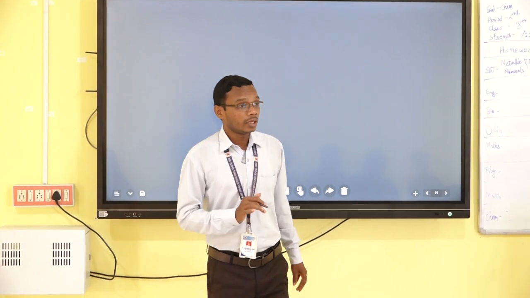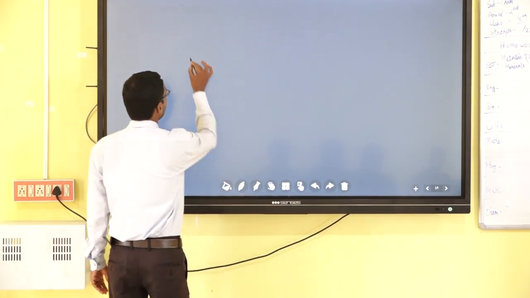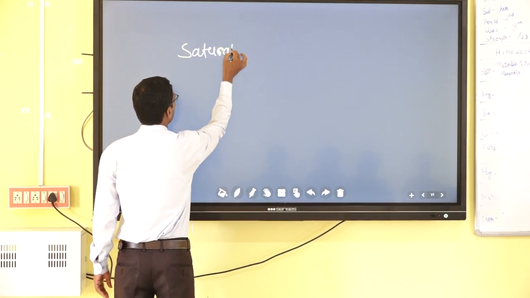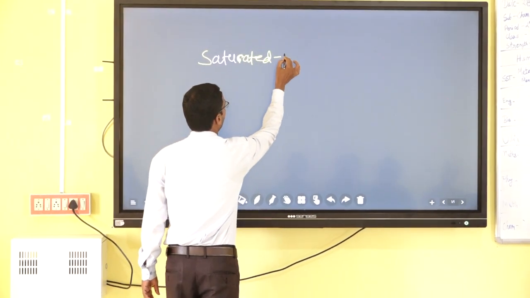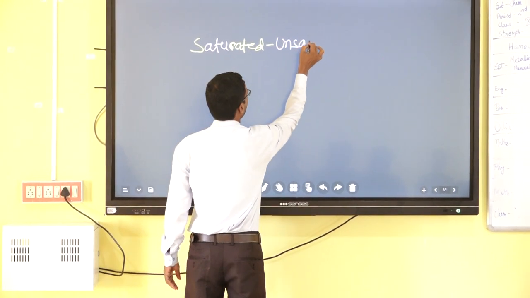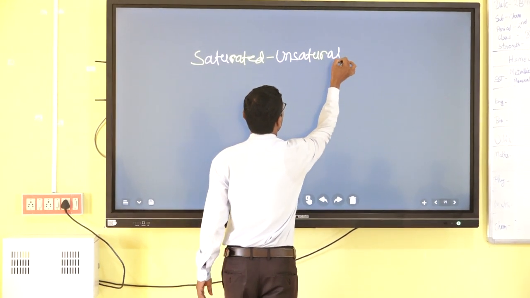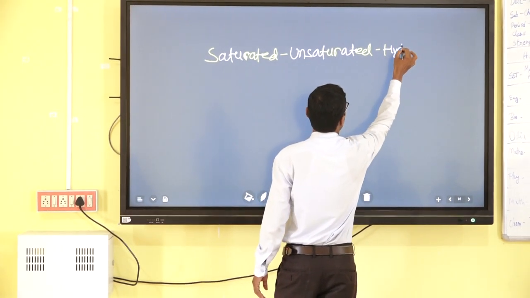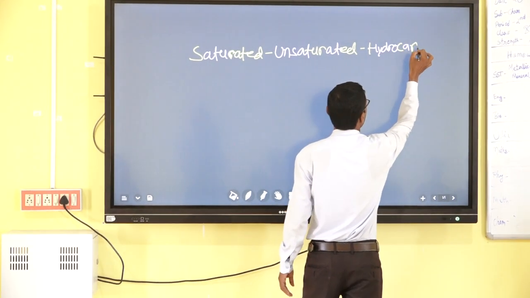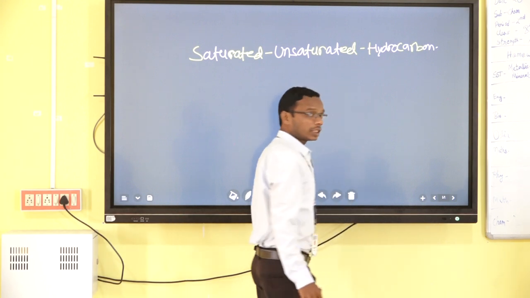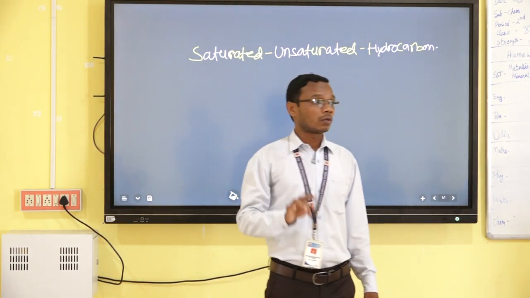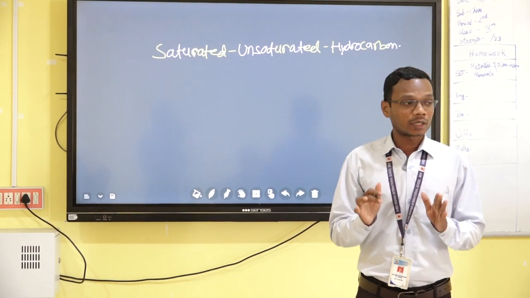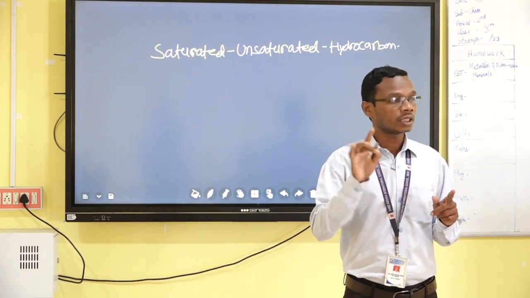So, today we will learn about the topic saturated and unsaturated hydrocarbon. Saturated and unsaturated hydrocarbon. As you know, this topic is hydrocarbon, which consists of hydrogen and carbon.